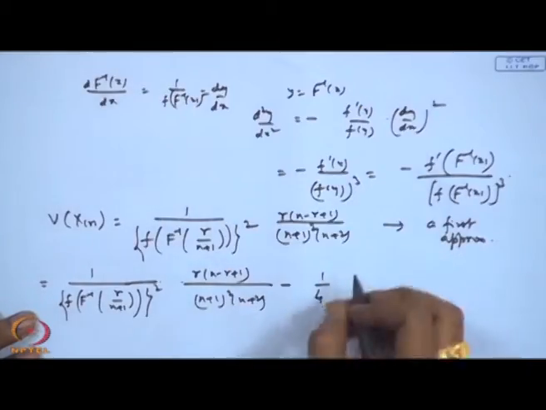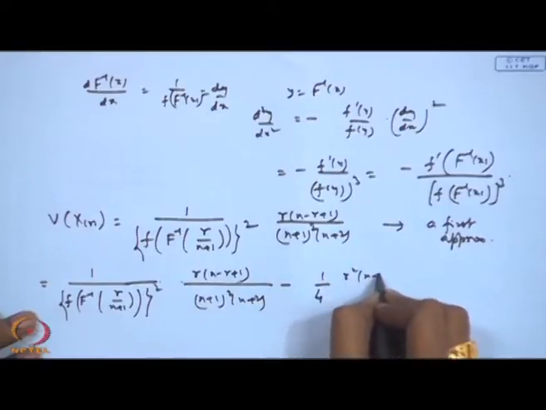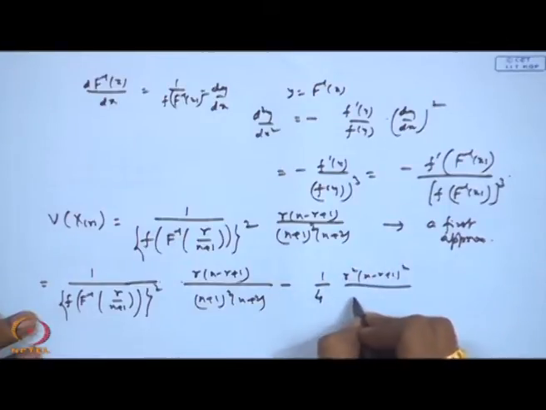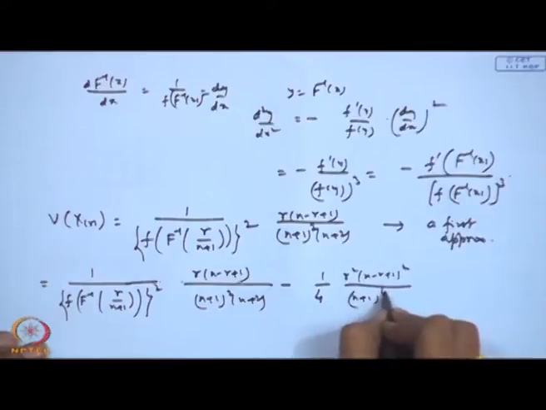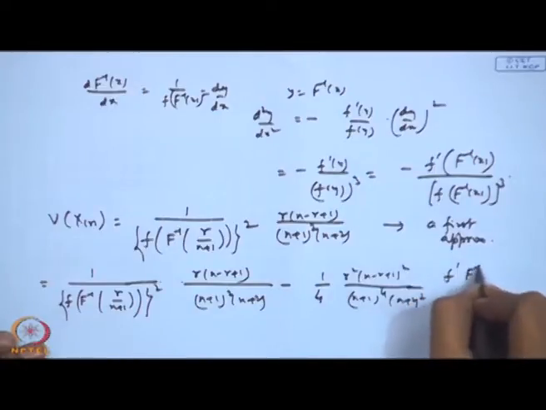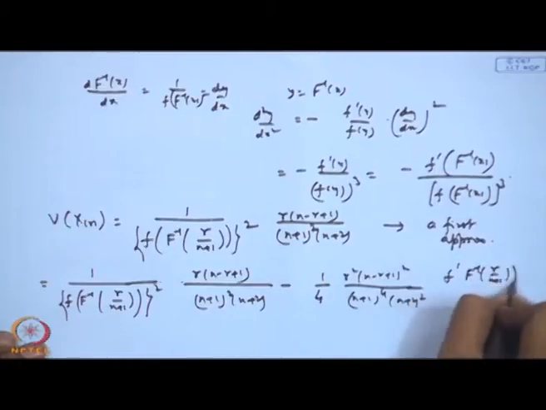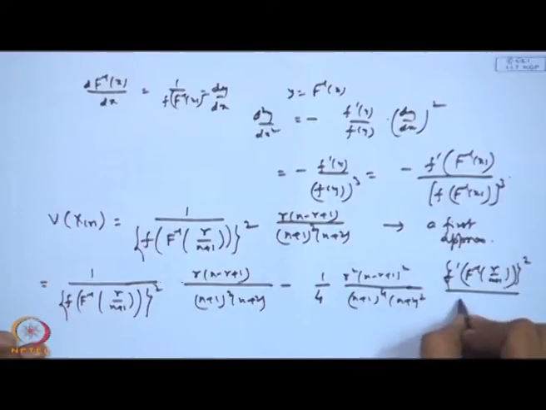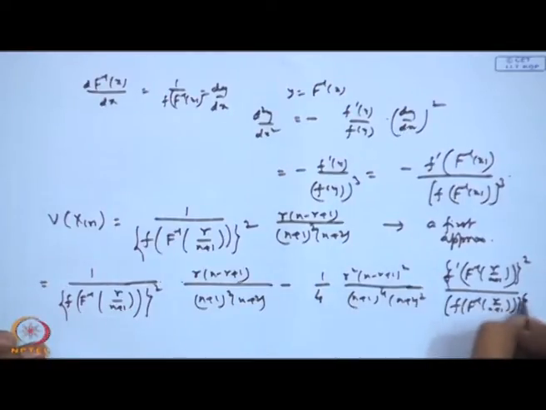So, I will get r square into (n minus r plus 1) square divided by (n plus 1) to the power 4 into (n plus 2) square, and then this F prime of F inverse of r by n plus 1 square divided by F of F inverse of r by n plus 1 whole to the power 6. So, this is a second approximation here.